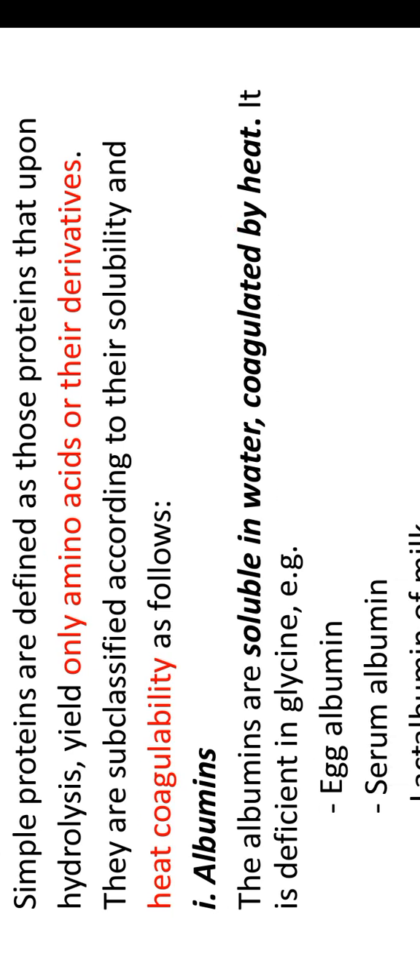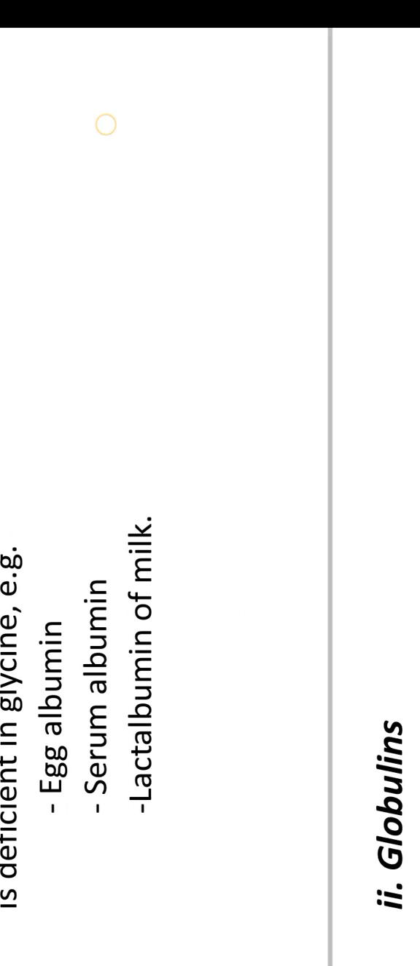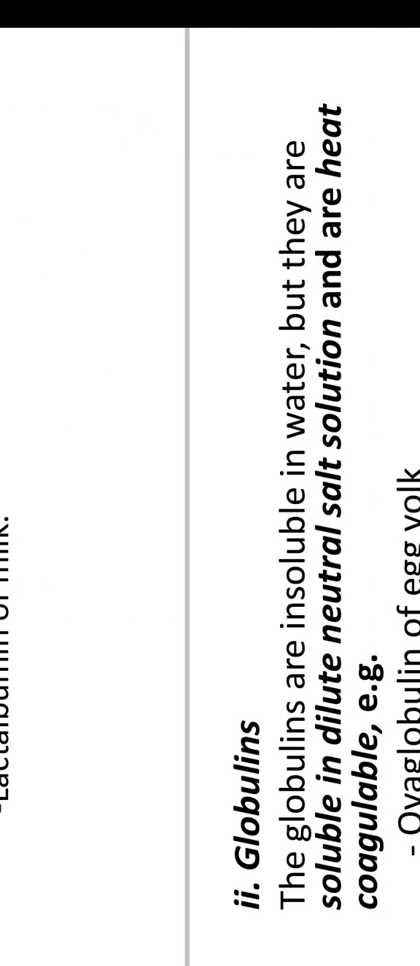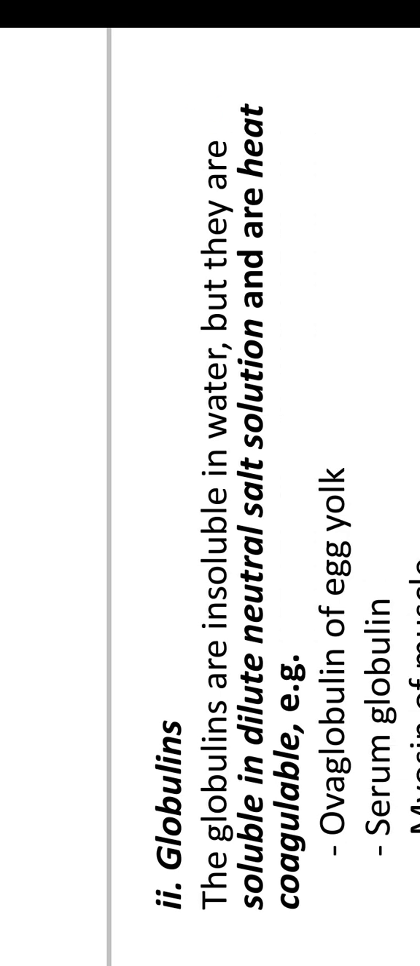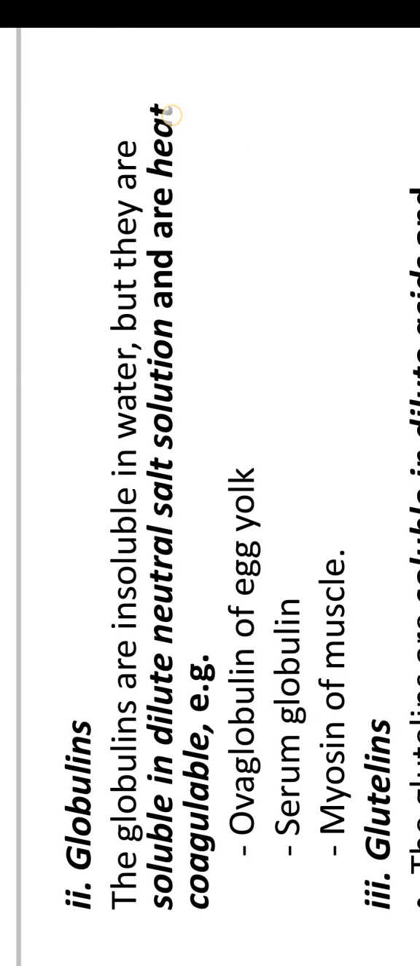First one, albumin. Albumin is predominantly present in plasma, is soluble in water, and is coagulated by heat. The amino acid glycine is not present in albumin. Examples are egg albumin, serum albumin, and lactalbumin of milk. Next, we see globulin. Globulins are insoluble in water, but they are soluble in dilute neutral salt solution and are heat coagulable.